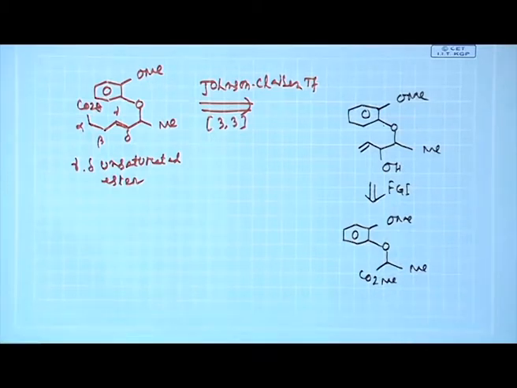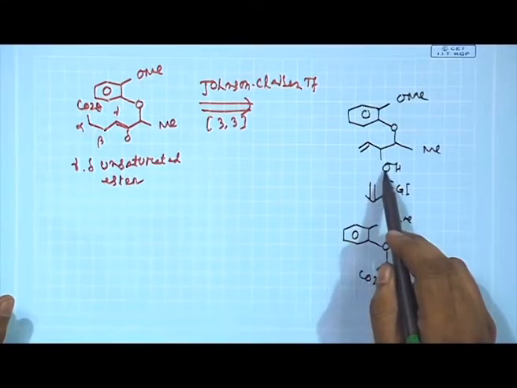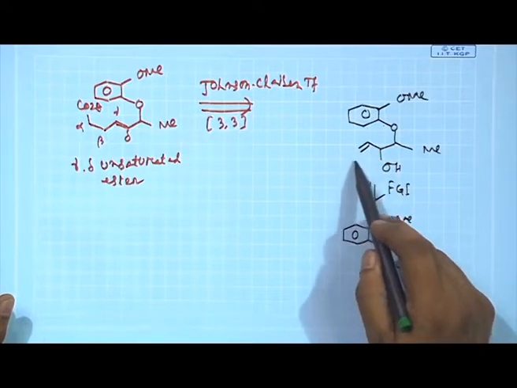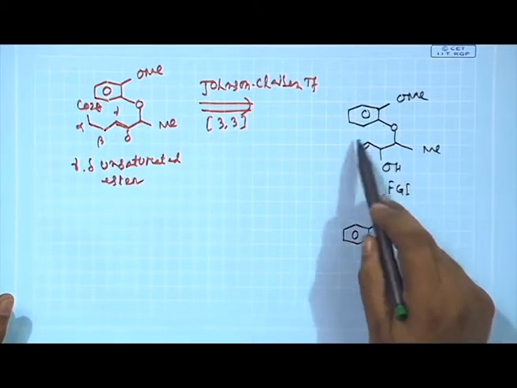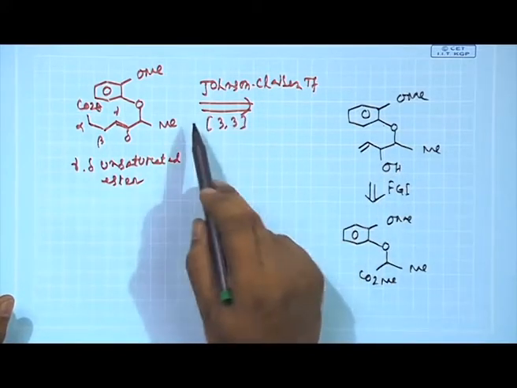Now, what do we say? We say we will be doing some FGI, or functional group interconversion, on this ester part. This ester can be reduced to the corresponding aldehyde. This aldehyde will then undergo vinyl magnesium bromide addition to give you the allylic alcohol. This is the intermediate for the Johnson-Claisen transformation.